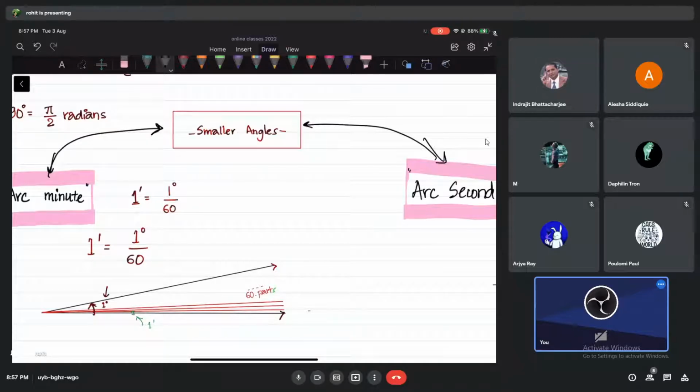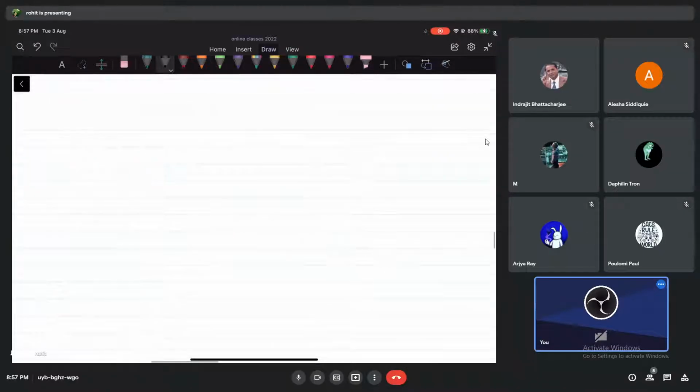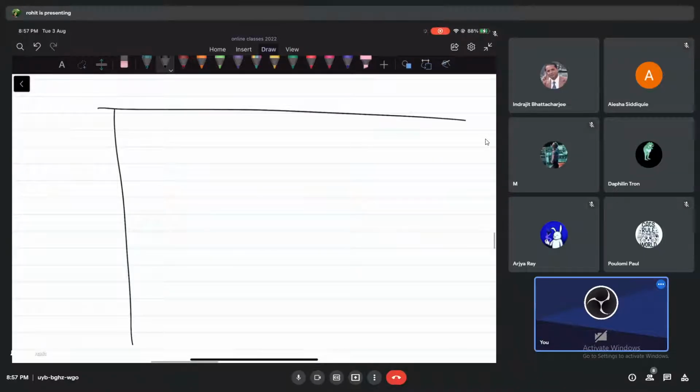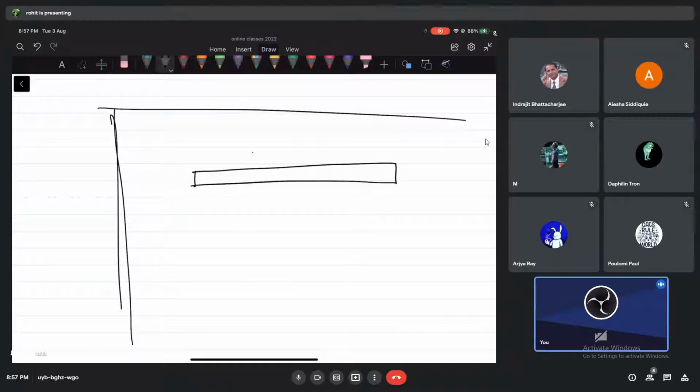You use radians, no problem. But still we have small units. Now let me tell you why we need bigger units and why we need smaller units. Suppose I tell you to measure the length of a road, from here till Delhi. Tell me the unit that you will use, or a scale that you will use. Length.